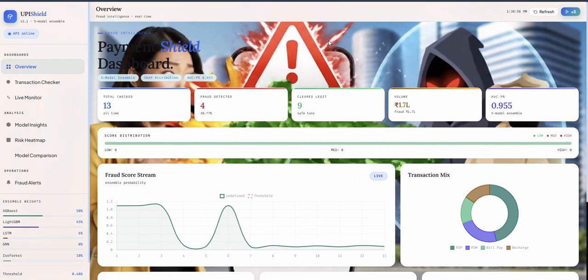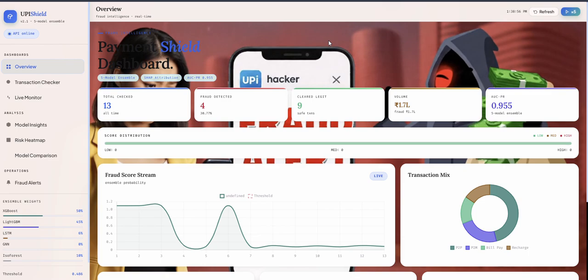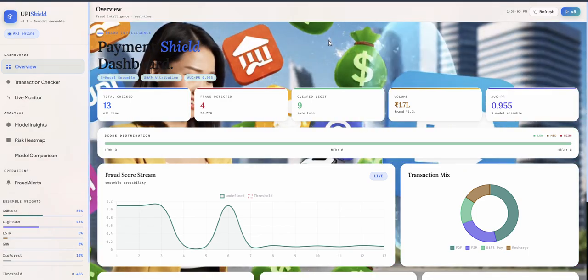Yeah, this is a final project. First is the overview dashboard. This is the main dashboard.